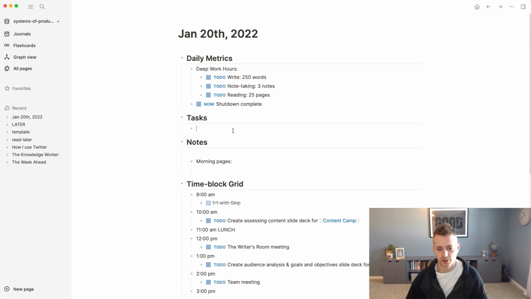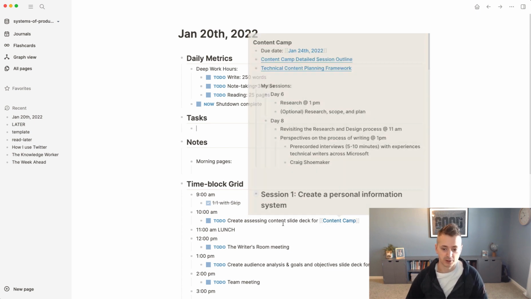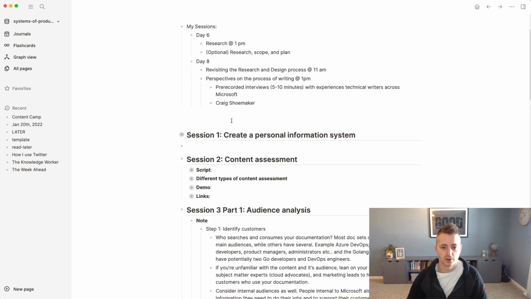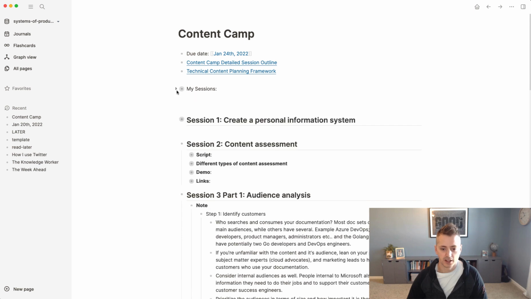Now, a lot of times you can see here that I have links to other notes for the things that I'm going to do, because I have a workspace already captured in Logseq for this. So if we go into the content camp, which is something that I'm putting together, you can see in here that I have links to documents that are supporting this work. This is my project note essentially in Logseq for this particular work.